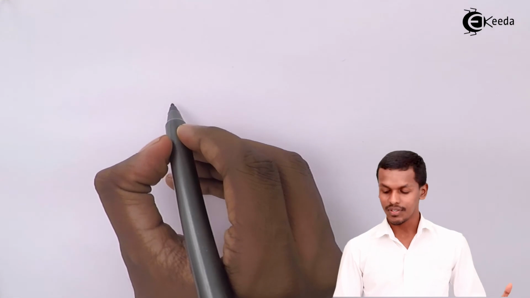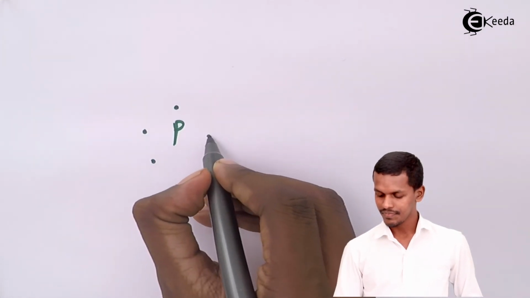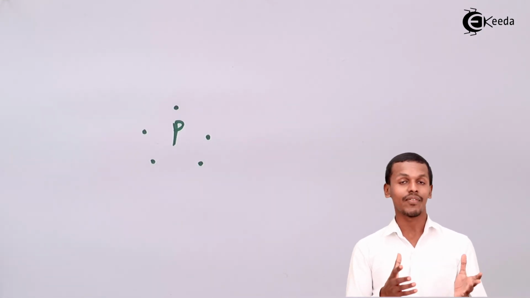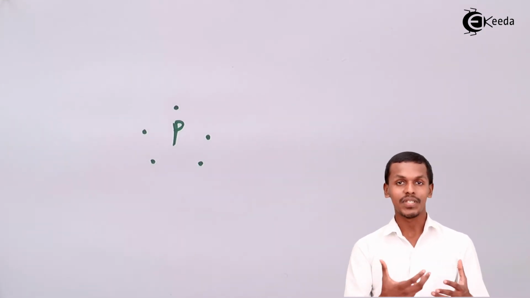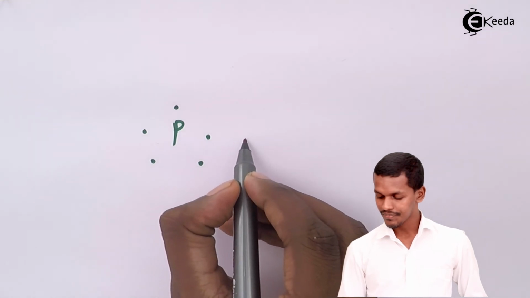So that is what I am going to represent with the help of dots. Suppose this is the structure that I want to explain. These are the valence electrons of the phosphorus. And talking about the next thing, we know that 5 chlorine atoms will be surrounding the phosphorus atom. So let me explain this as I write it over here.